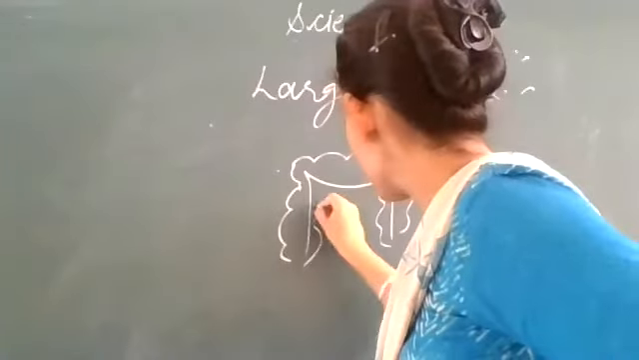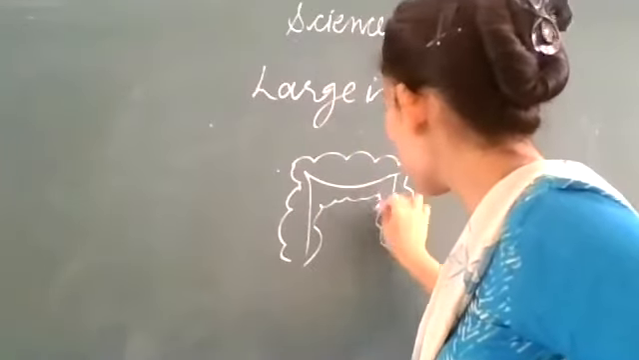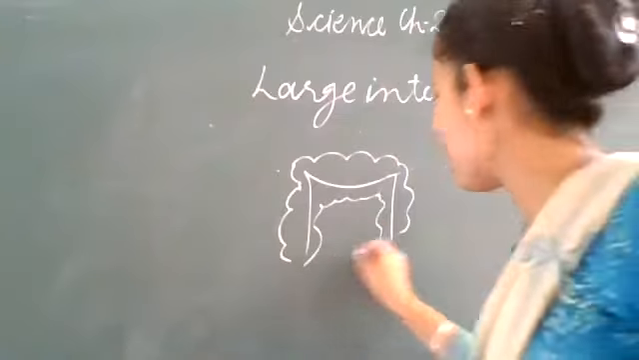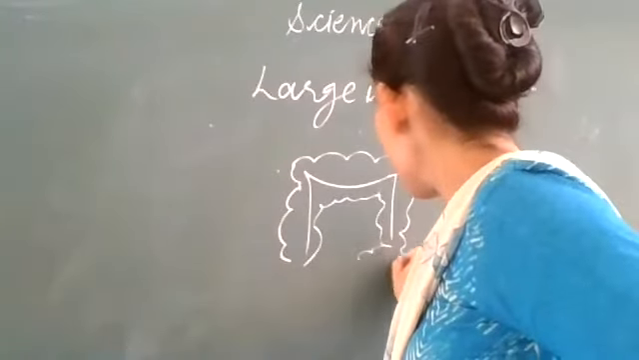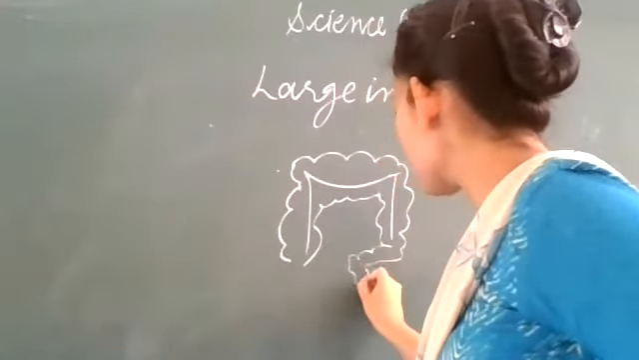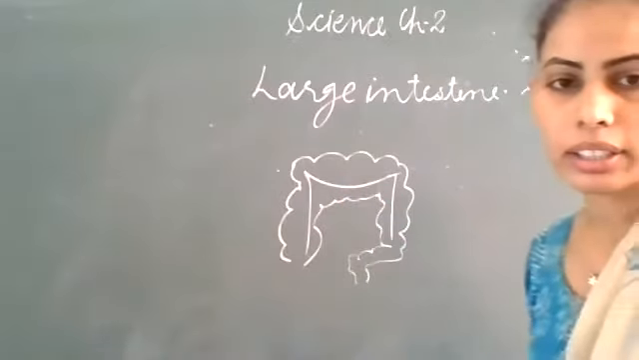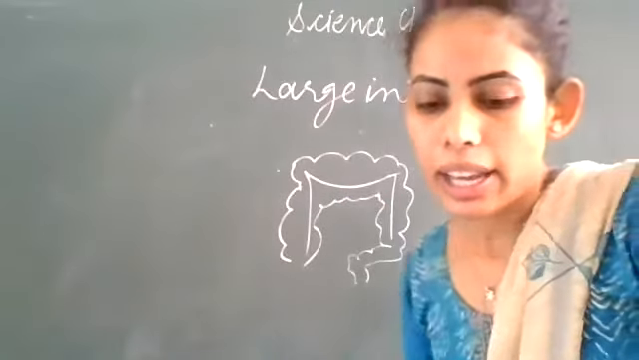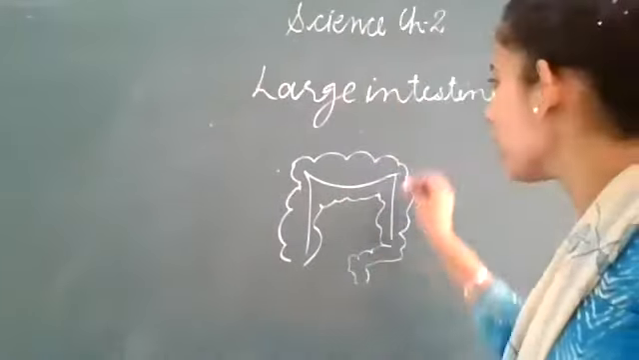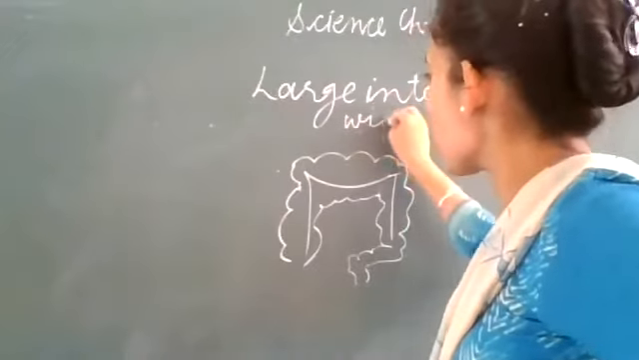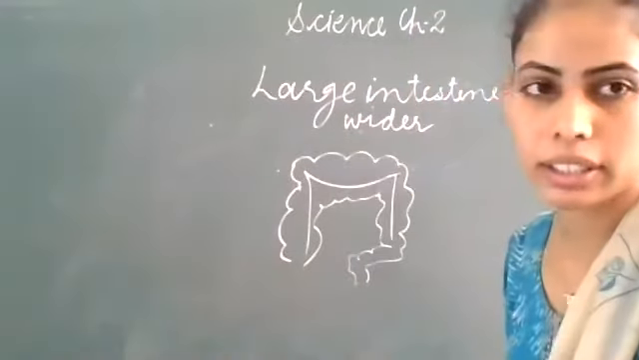This is the structure of the large intestine, and the small intestine is present here. The undigested food will now come into the large intestine. Clear? The large intestine is wider, but its length is shorter than the small intestine.